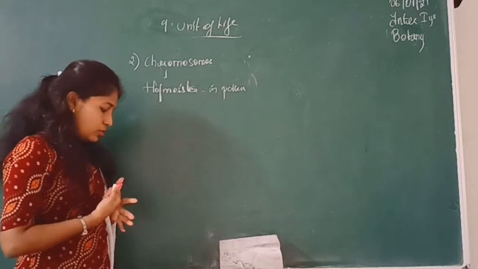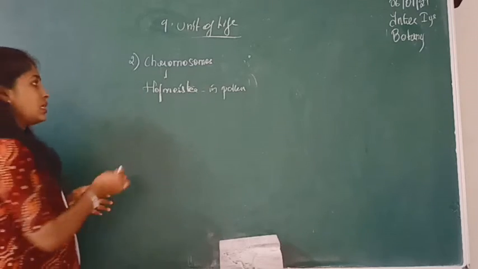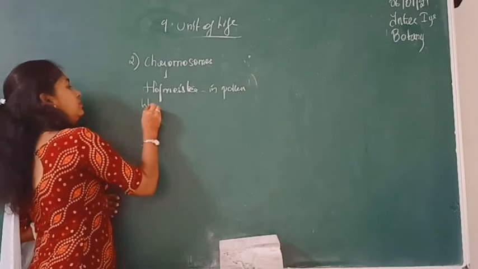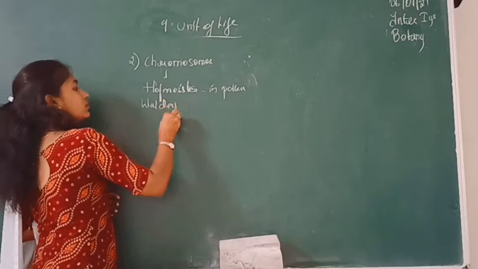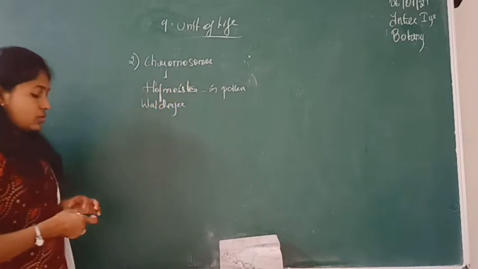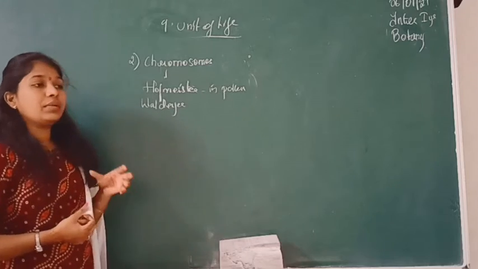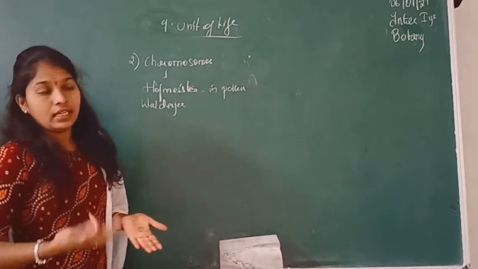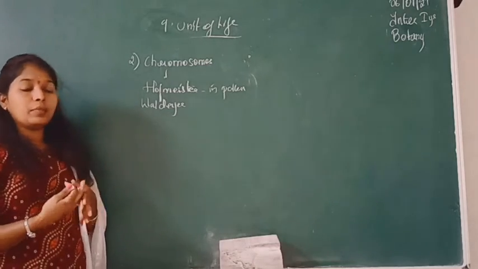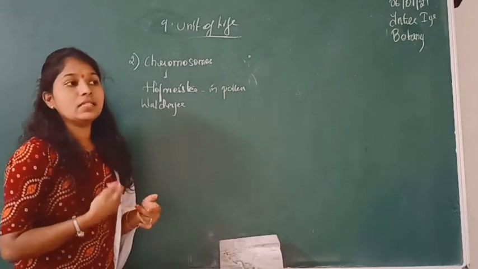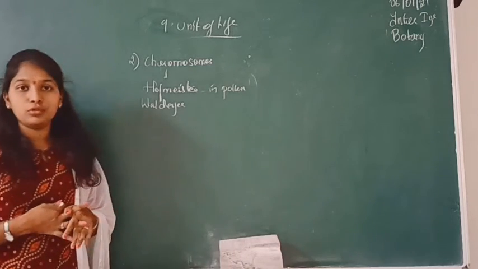And the term chromosome was coined by the scientist Waldeyer, and chromosomes are nothing but the physical basis of heredity. When chromosomes are transmitted, the characters required for a person are produced.